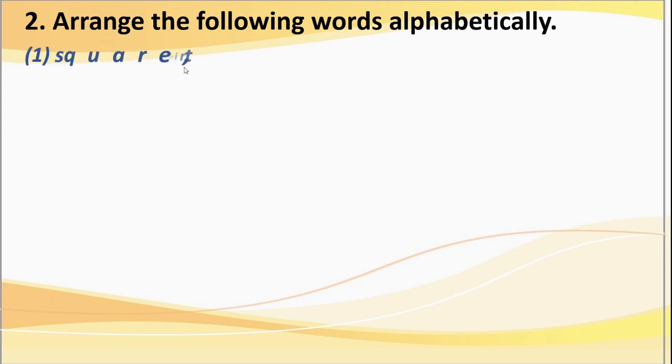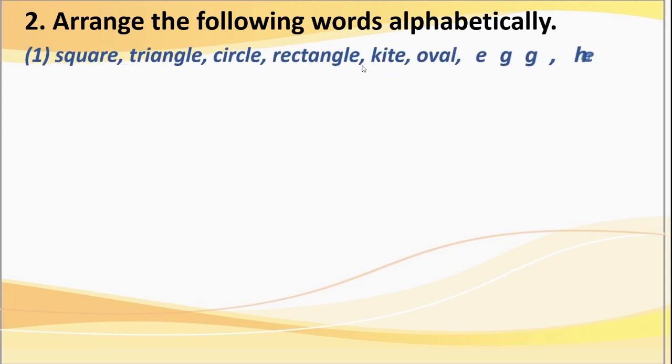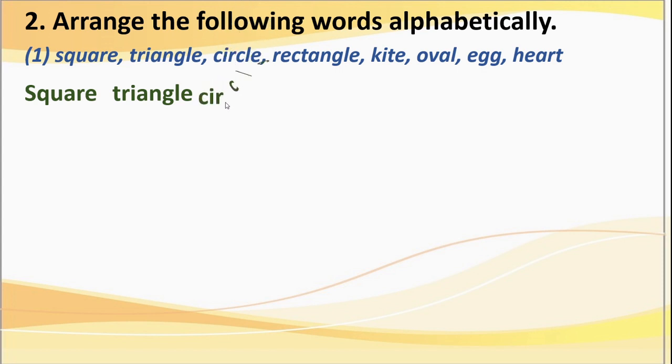Here first you go through the words given. We will write them separately. See, this is square. This is triangle. This is circle. This is rectangle.